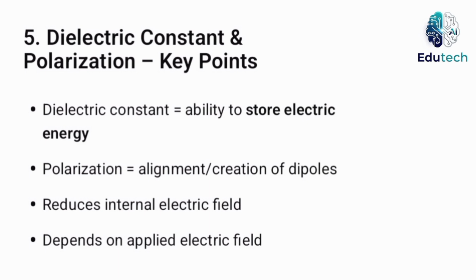Polarization is the process by which electric dipoles are formed or aligned in a dielectric when an external electric field is applied. This reduces the effective electric field inside the material. Polarization is directly proportional to the applied electric field.